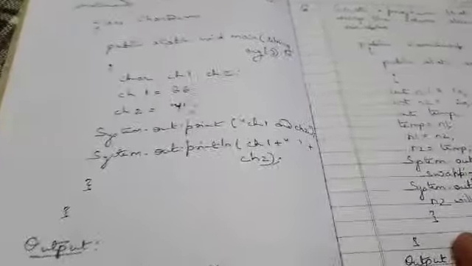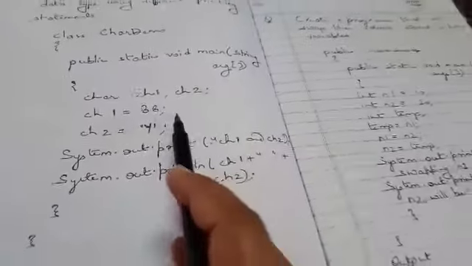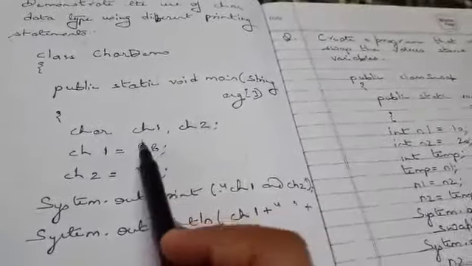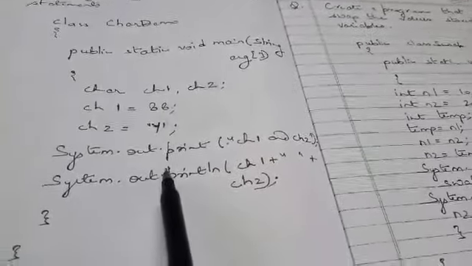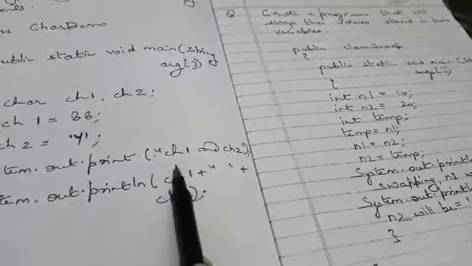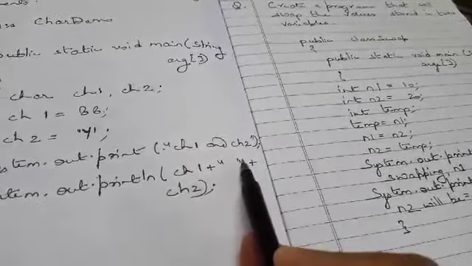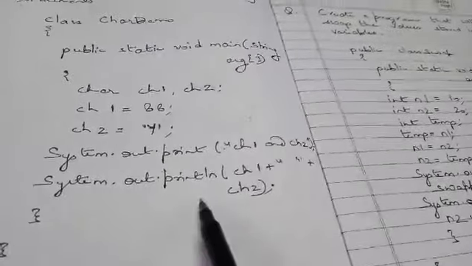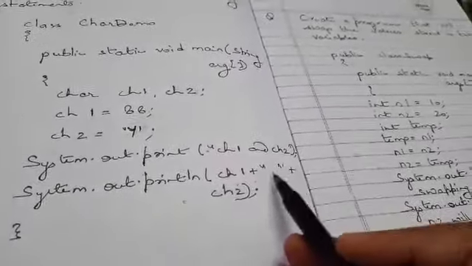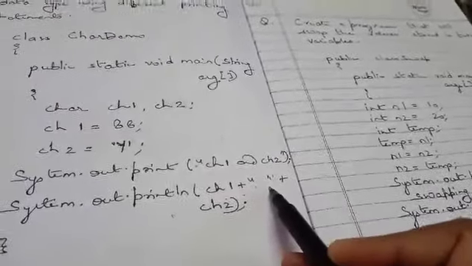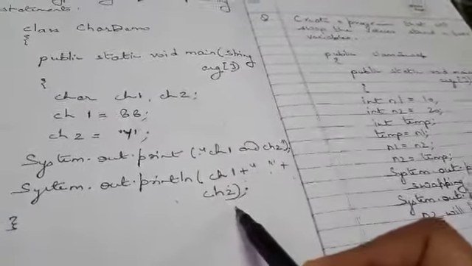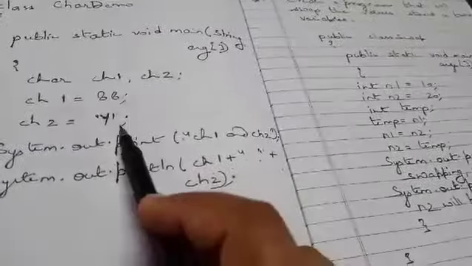Now as we have to demonstrate the use of char, we will just print the ASCII code which is in this 88 number. So System.out.println, inverted quotes, ch1 and ch2. This line will print the message ch1 and ch2. Now second, System.out.println ch1 plus, now two quotes are given, it means it will leave a blank space, plus ch2. ch2, what will it give? It will give the ASCII code of this Y.